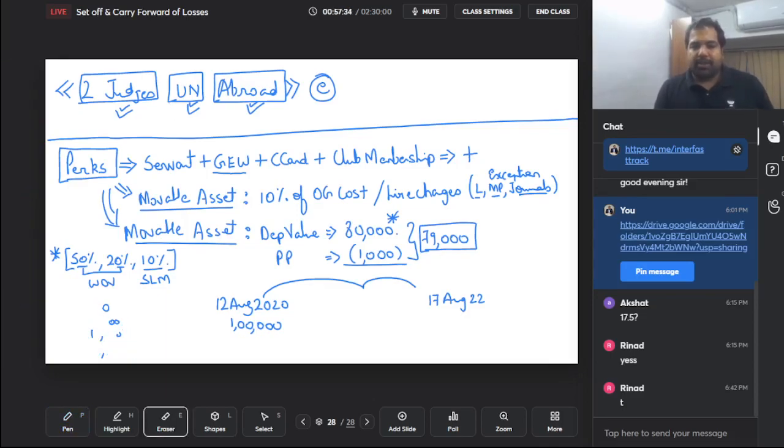So remember, rates change, and your calculation changes. It's not half year or more than half year. It is basically the number of completed years. But from 12th August till 17th August, 5 days, nothing. Only for completed years you take depreciation.